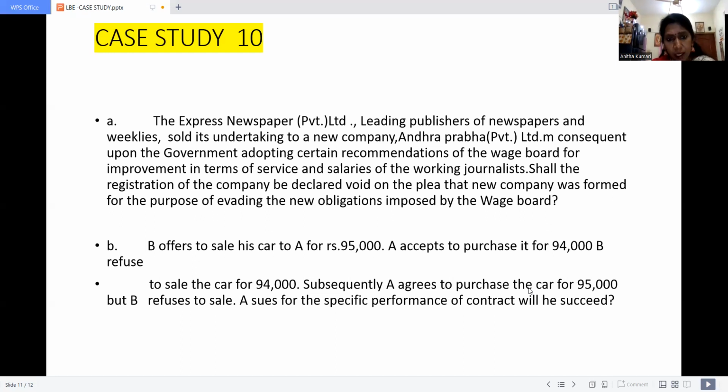This is a car, right? This is a car. Okay. If the seller is not willing to sell a car, the buyer could not file a case against the seller. Here, there is no fault of B. That's all. The case study is over.